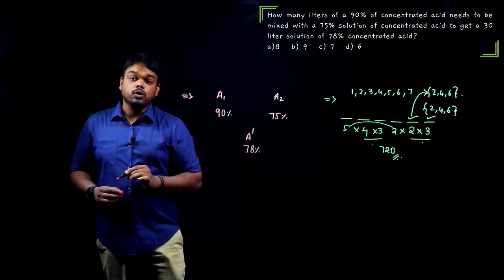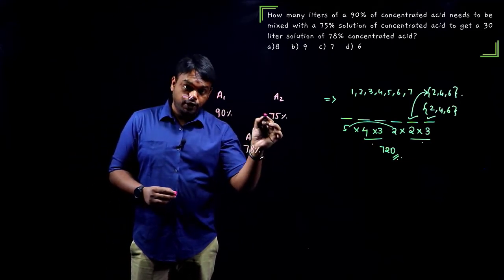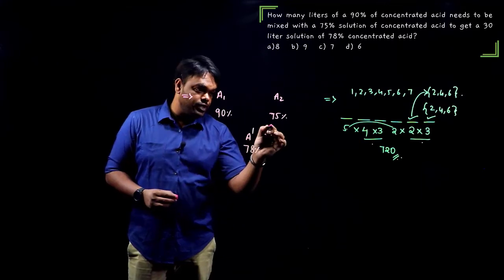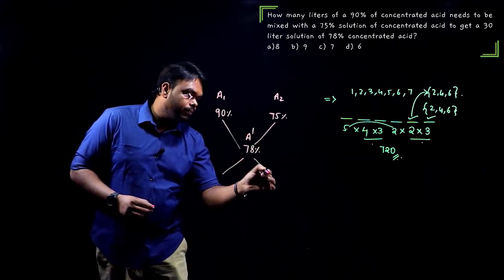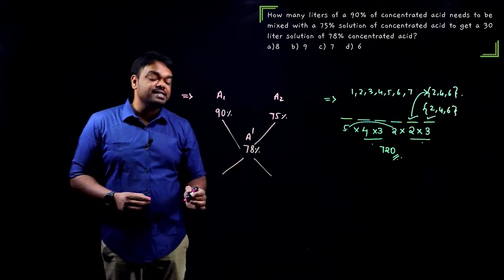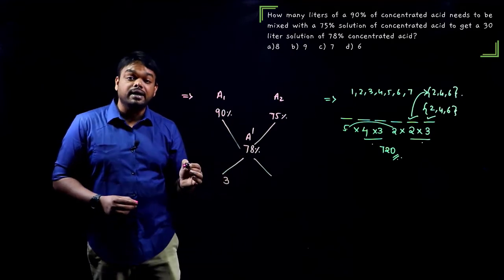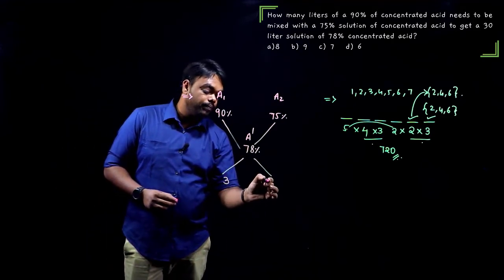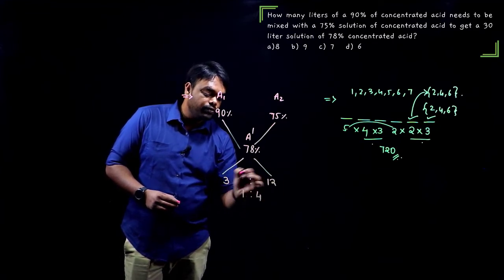Agree? First we need to calculate in what ratio we have to mix them in order to get 78% concentration. Using the method of allegations, the difference between 78 and 75 is 3 and the difference between 78 and 90 is 12. So the ratio is 3:12, that is 1:4.